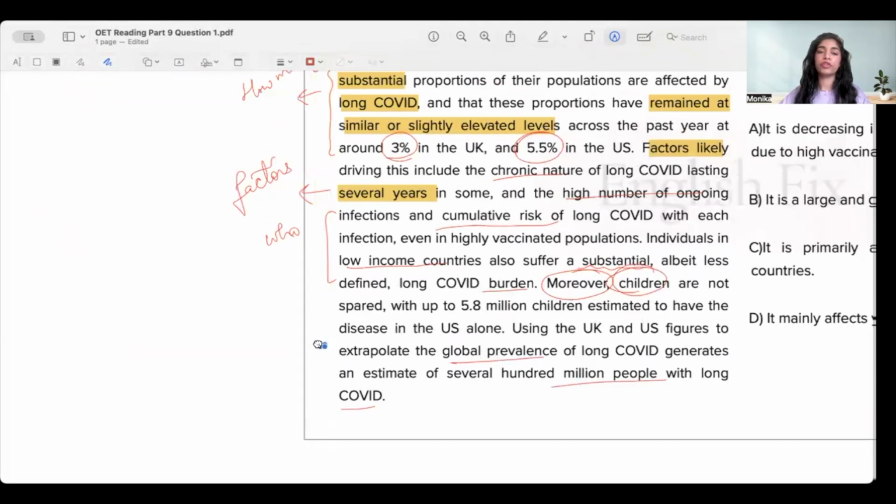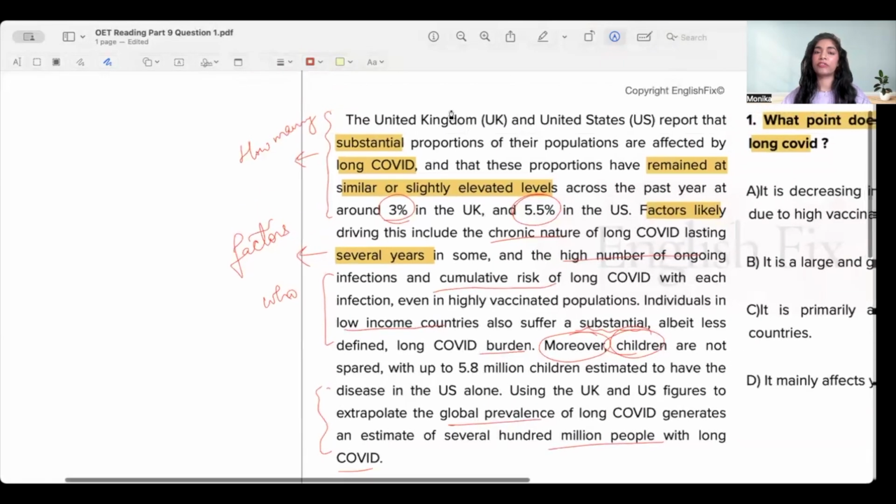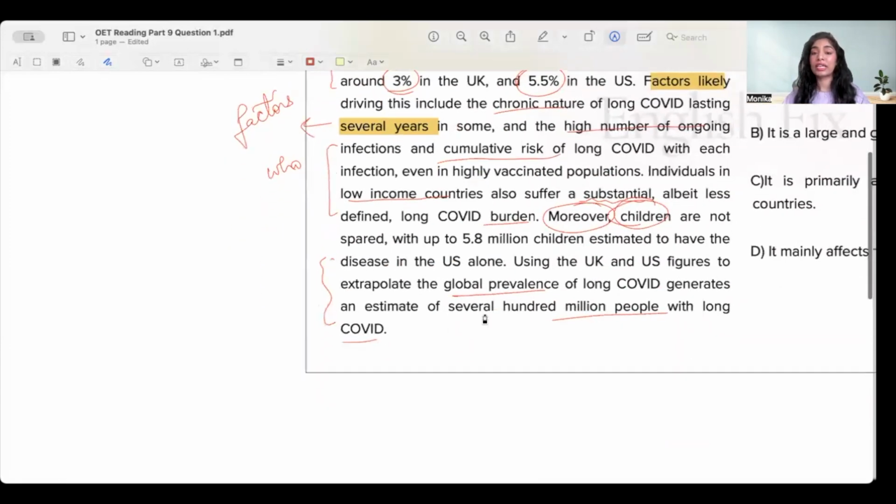That listen, if you use the UK and US figures, we are going back to the same idea. If we use the UK and the US figures, which we have given you here, then it shows the global prevalence of long COVID. It shows basically an estimate of several hundred million people. So they're trying to say that in general a lot of people are affected by this particular COVID, and not just in the US and the UK, because we are using this figure to generate the global prevalence.